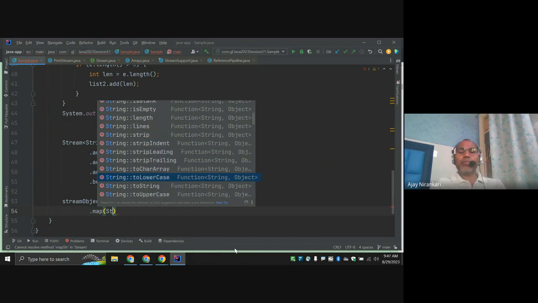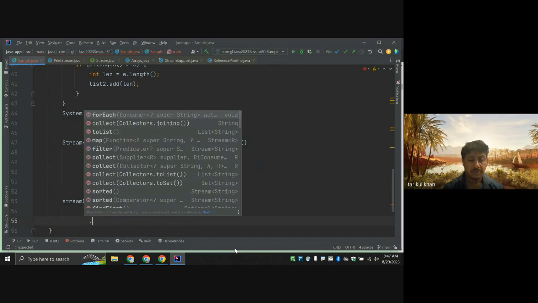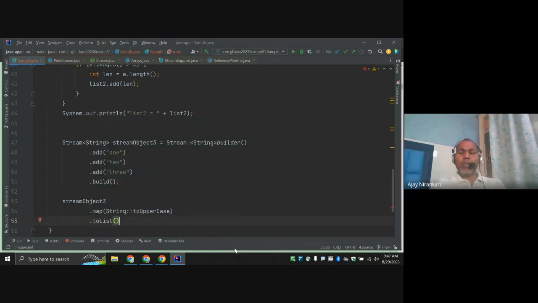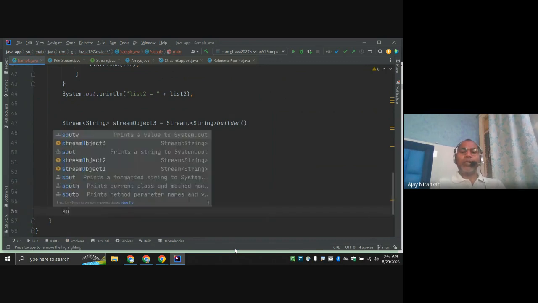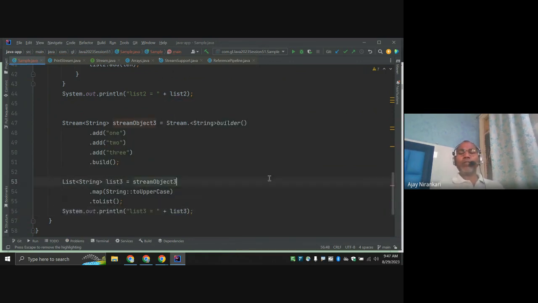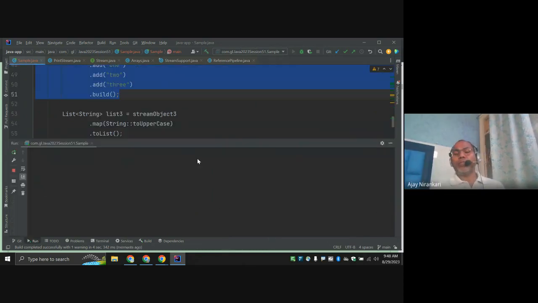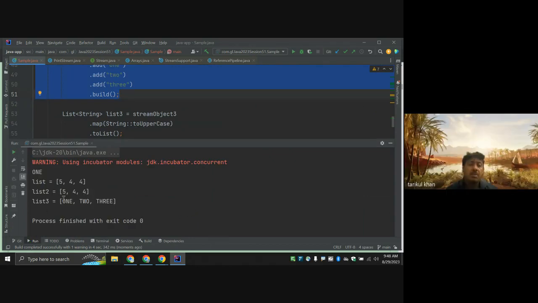Then collect to a list and take it in a variable, so list, and we can print here. So you can get all the values in uppercase. So this is another way to create the stream object.